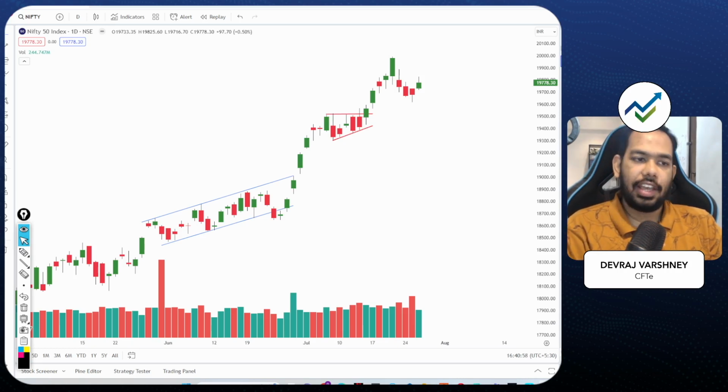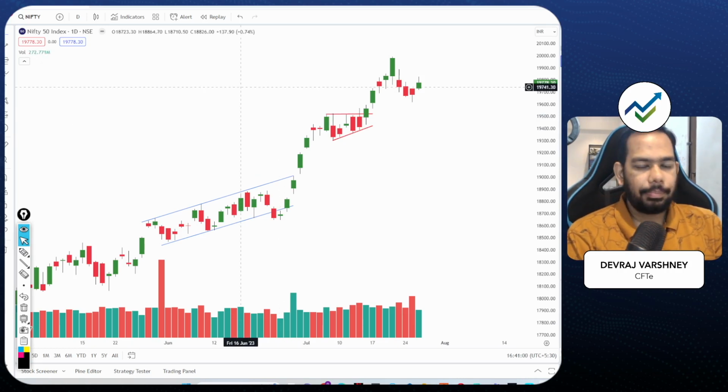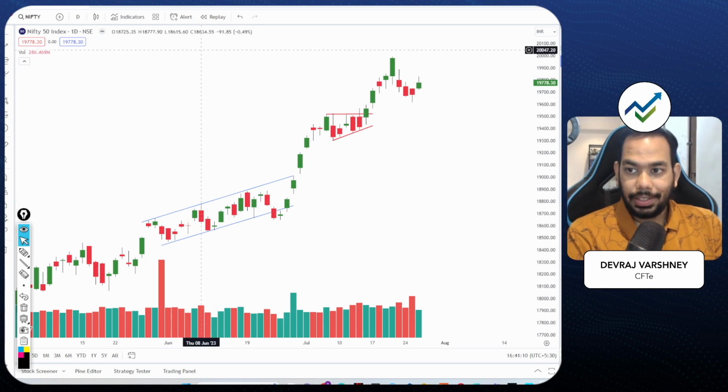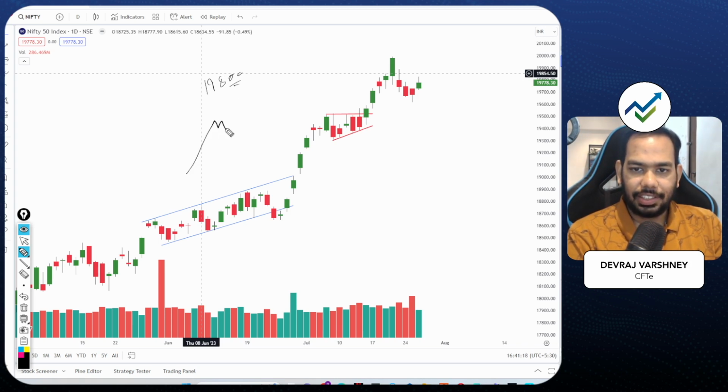Today we can see Nifty has given a very clear gap up. With a gap up we can see an upside movement. Yesterday we were discussing upside bias, and in fact that proved to be right. But 19,800 was the level I was waiting for. Market gave a one-way rally till 800, then it consolidated.